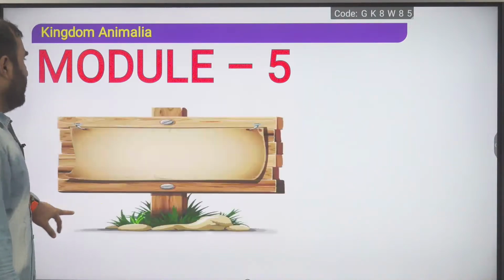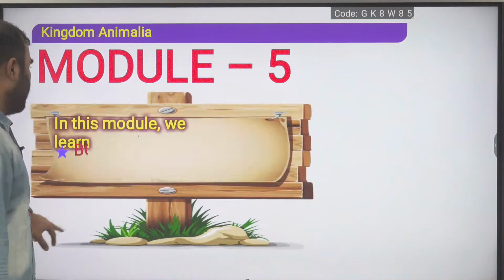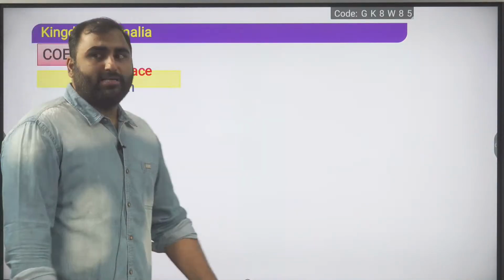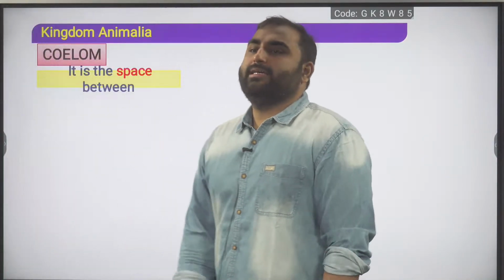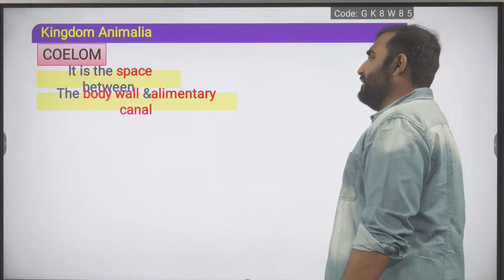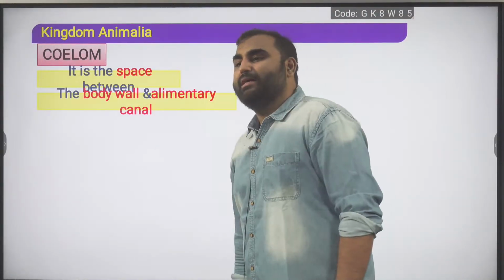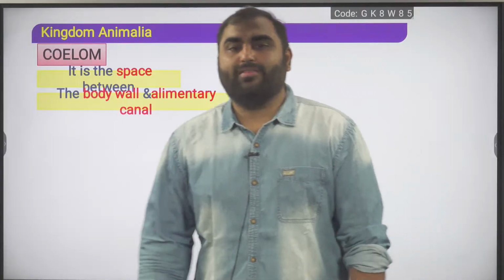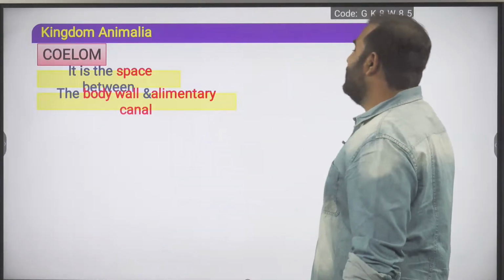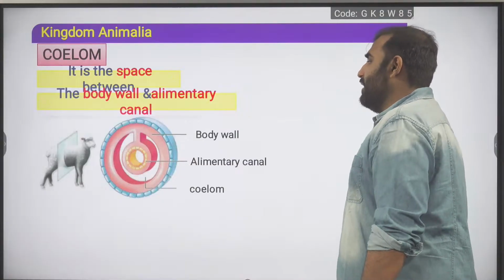Going ahead, guys, body cavity or coelom. What is a coelom? Coelom is the space or body cavity between the body wall and the alimentary canal. The alimentary canal is your gut also. So the body cavity is present between the body wall and the gut wall.